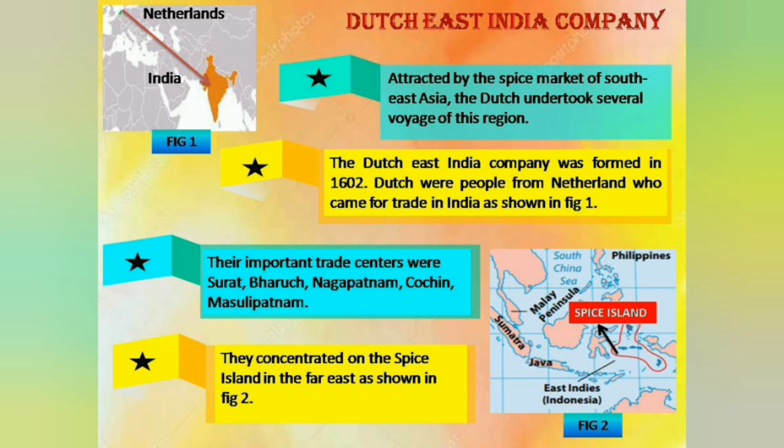This company was formed in 1602 and the Dutch basically came from the Netherlands. They were the people from the Netherlands, as you can see in figure 1. The Netherlands is again a place in Europe. Then the important trade centers were Surat, Bharuch, etc.